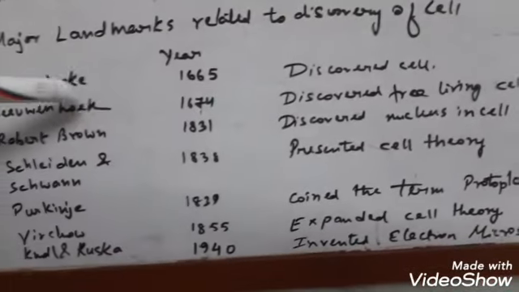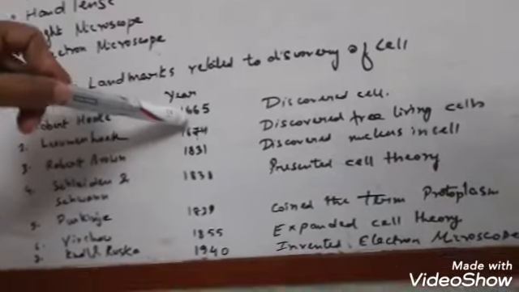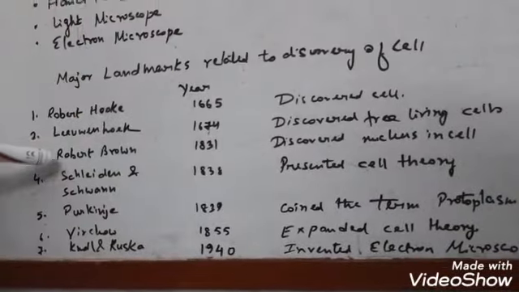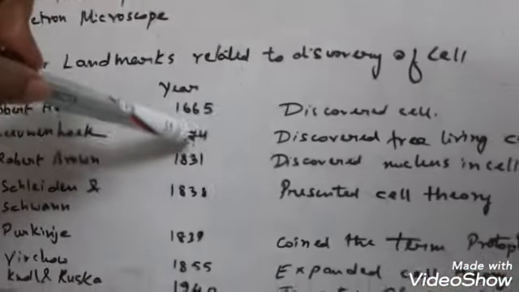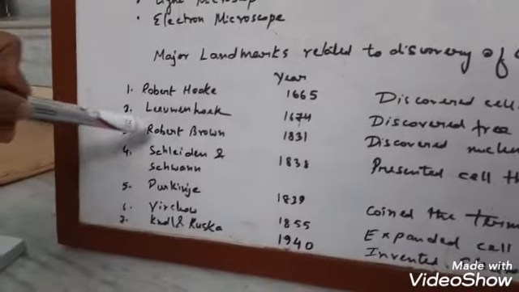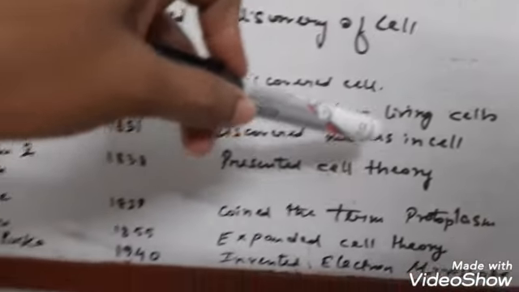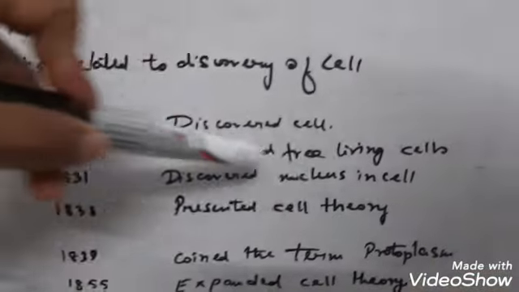The first is Robert Hooke. Now Robert Hooke is a pioneer scientist to know all. In 1665 he discovered the cell. Then comes Leeuwenhoek. In 1674 he discovered free-living cells from pond water. Next comes Robert Brown. In 1831 he discovered the nucleus in the cell. That means the cell was living.